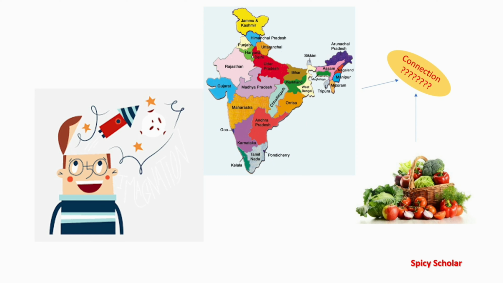Picturesque learning and imagination will last forever. So let's start learning this session by an imagination. All just imagine a country state outline map for learning agroclimatic zones of horticultural crops. A question may arise from all of your minds while seeing this particular slide. Is there any connection between states and horticultural crops?